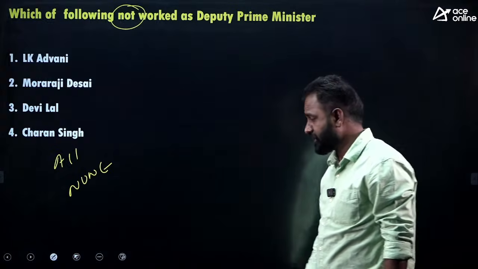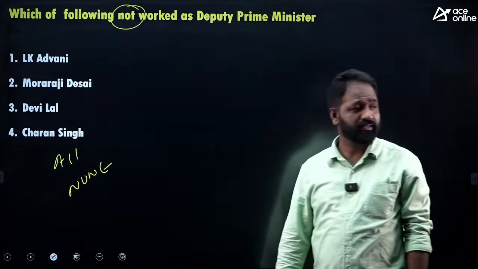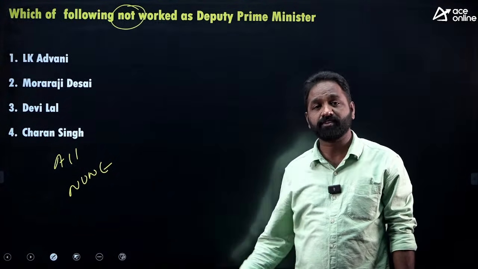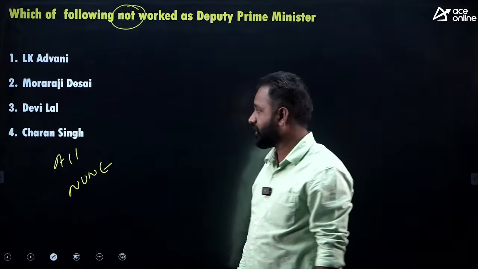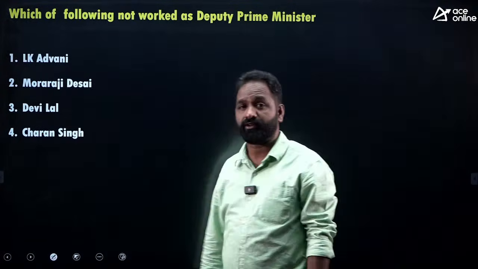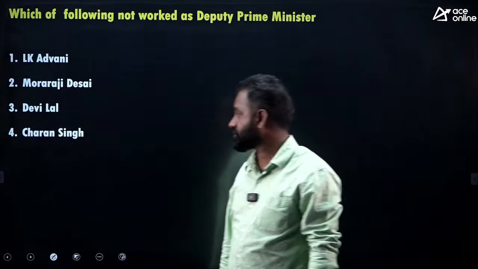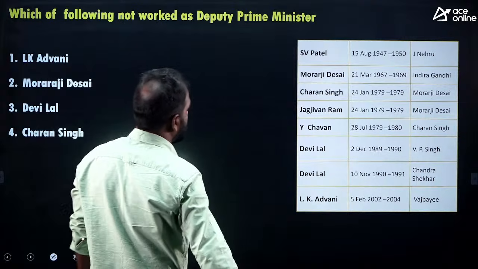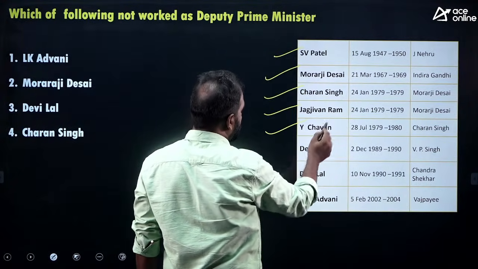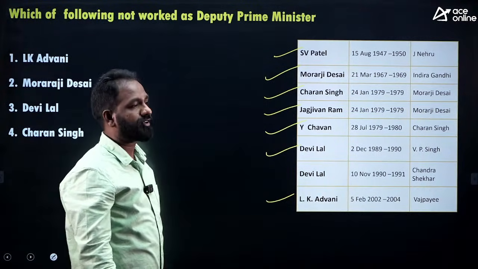Recently there was news, that's why I framed this question. Yes, L.K. Advani, Sardar Vallabhbhai Patel, all worked as Deputy Prime Minister. That's why the answer is none of this, as all worked. Devilal, Charan Singh, L.K. Advani, Sardar Vallabhbhai Patel, Yashwantrao Chavan also worked as Deputy Prime Minister. Let's see the list: Sardar Vallabhbhai Patel, Morarji Desai, Charan Singh, Jagjivan Ram, Yashwantrao Chavan, Devilal, L.K. Advani. All of these worked as Deputy Prime Minister.